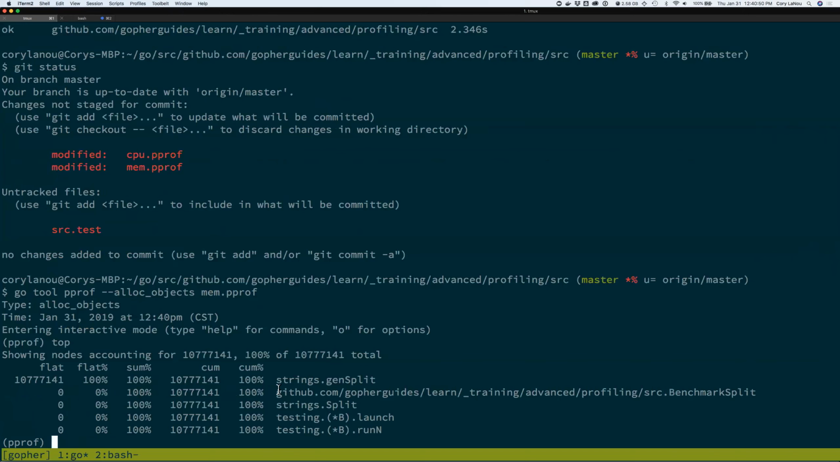Now, obviously, we know from looking at the other profile that there's a memory allocation happening in there. The only one that's happening is in strings.genSplit. And of course, now let's hope this works.